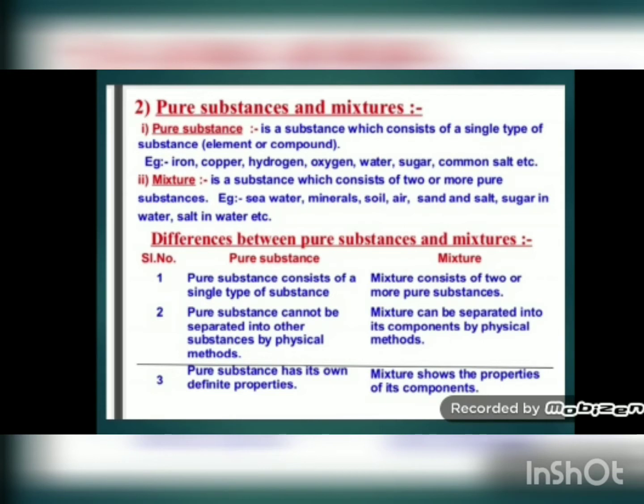Means if you take a mixture of water and sugar, then the properties of water and the properties of sugar are separate, and when you mix both, they will still retain their properties. They will not chemically mix with each other, and their properties will not change. So in a mixture, the components have their own property. After mixing also, their properties are not changing.